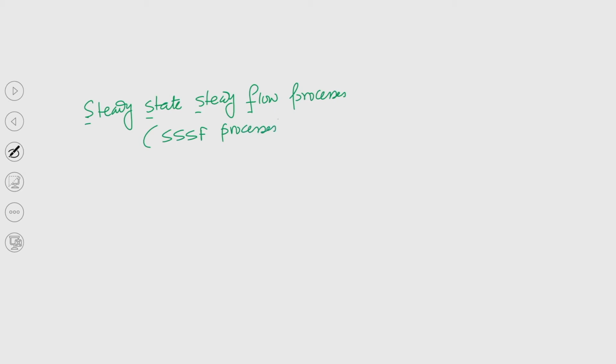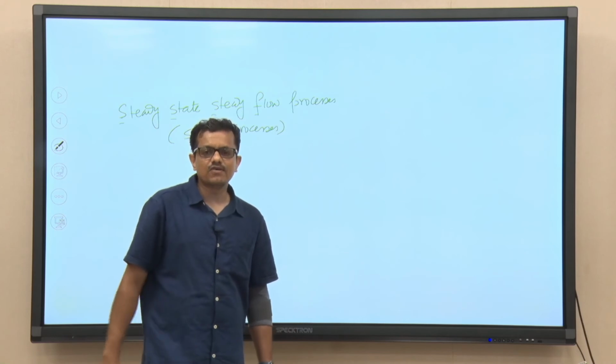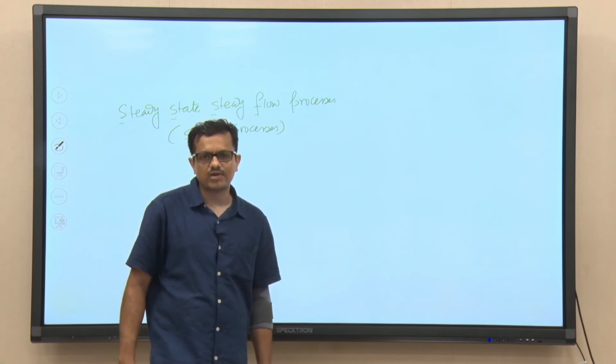So, we consider steady state, steady flow processes. Probably you have heard about this; in short it is called SSSF processes. Now we have studied the first law of thermodynamics and the second law of thermodynamics.